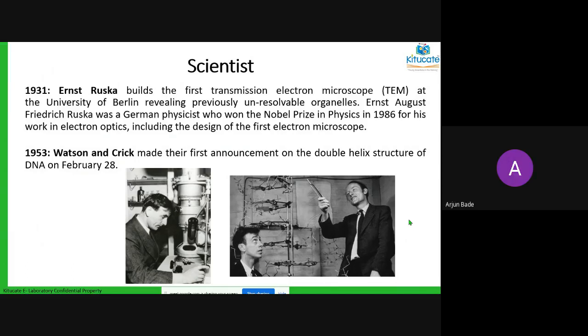Ma'am, was Ernst August Frederick Ruska one man or two men? Ernst August Ruska was a German physicist, one person. He was one man, not two. Ma'am, Watson and Crick were two scientists? Yes, Watson and Crick were two different scientists.